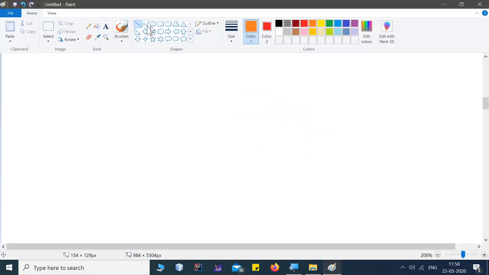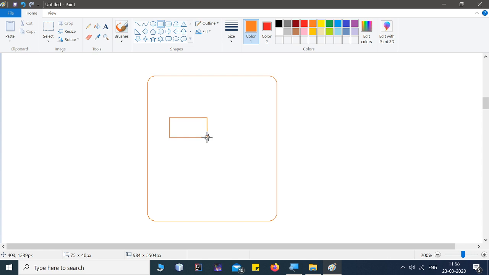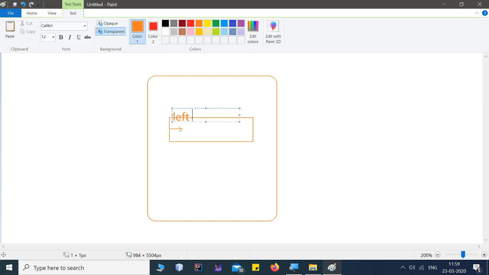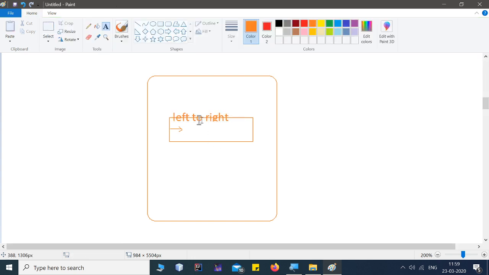So what I want is, inside an applet, I want to create a rectangle, and that rectangle should be filled with color from left to right. So the color should be filled from this to that direction, from left to right, something like this. Here the arrow is representing the color should grow from left to right.